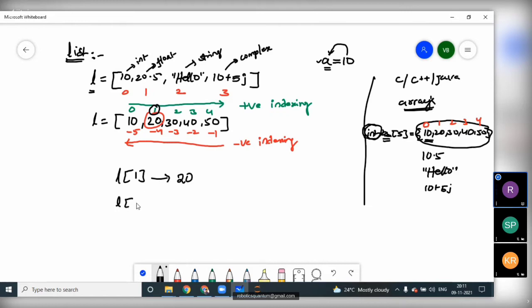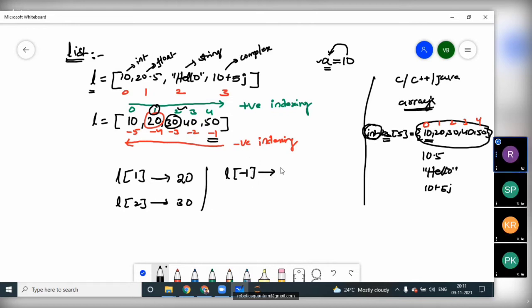If I give L of 2, we'll get 30 because the index value is 2. If I take negative indexing, we can also take L of -1, which gives the result 50, because with negative indexing value -1 we have 50. If I take L of -5, which gives the value 10, this is the negative indexing. So we can access the elements of the given list by using either positive indexing or negative indexing.